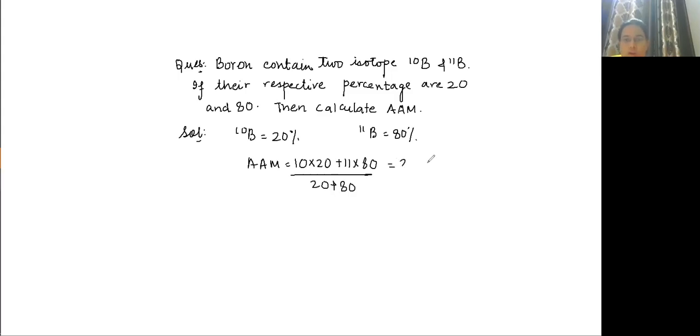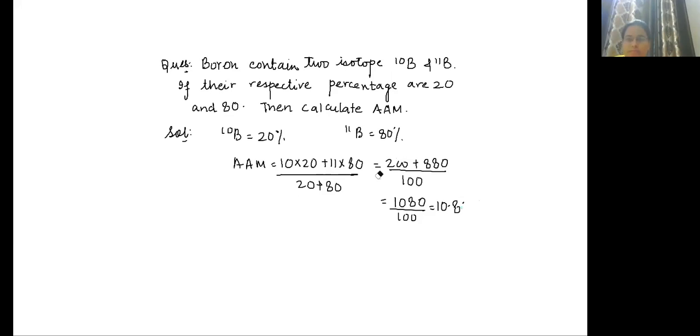So this is 200 plus 880 divided by 100. This is 1080 by 100. So this is 10.8 U.